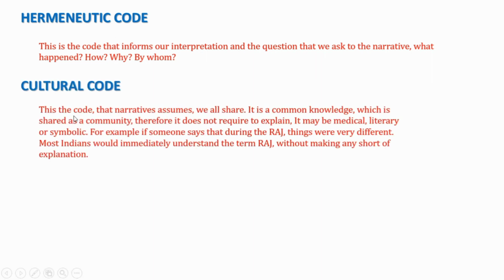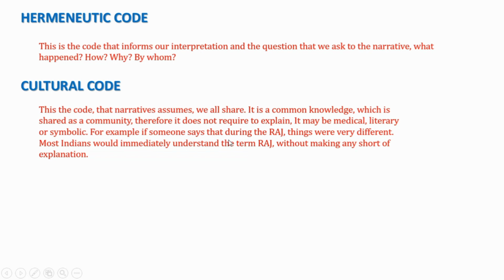And the next one, the third, is the cultural code. The cultural code is very simple. This is the code that the narrative assumes we all share as common knowledge. Suppose you belong to a specific community or group, then it does not require explanation. It may be medical, literary, or symbolic, anything. Let's take one example, friends.